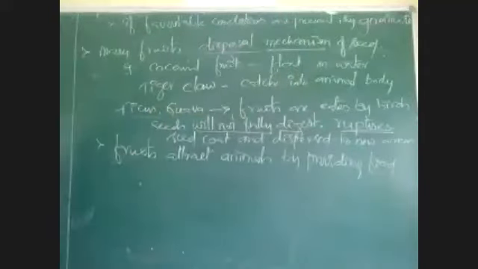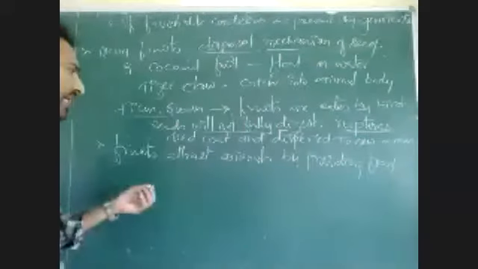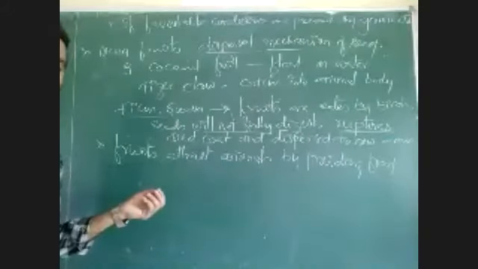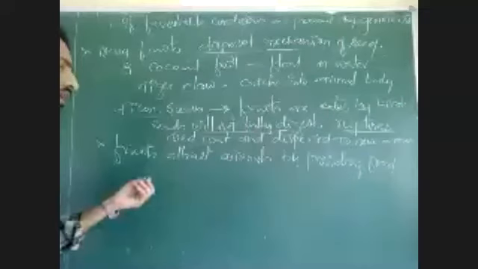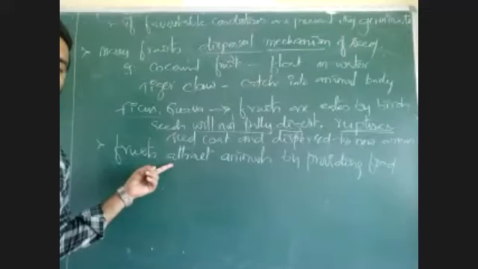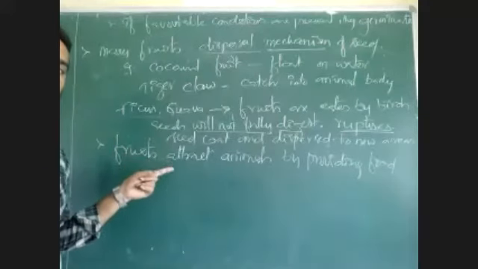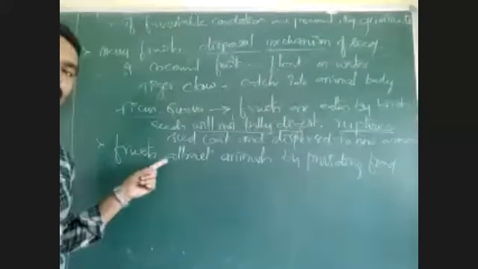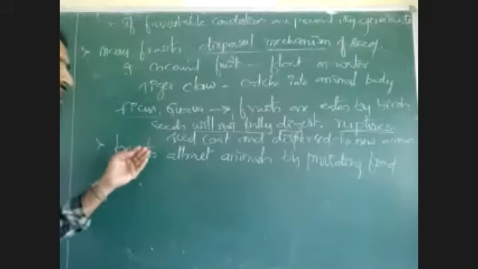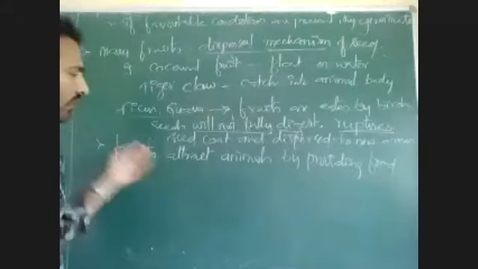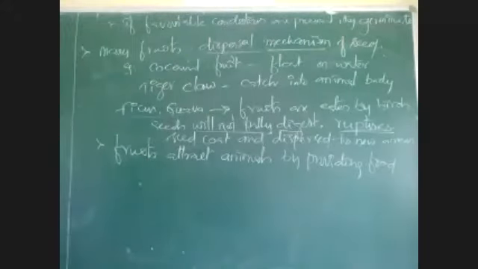Take cowpeas, plants which produce seeds. They may be taken by some animals, and birds also. The animals are attracted towards the food and eat the fruits, but animals cannot digest the seed present inside the fruit. So through the fecal matter or dung of the animal, the seeds are dispersed to new areas.